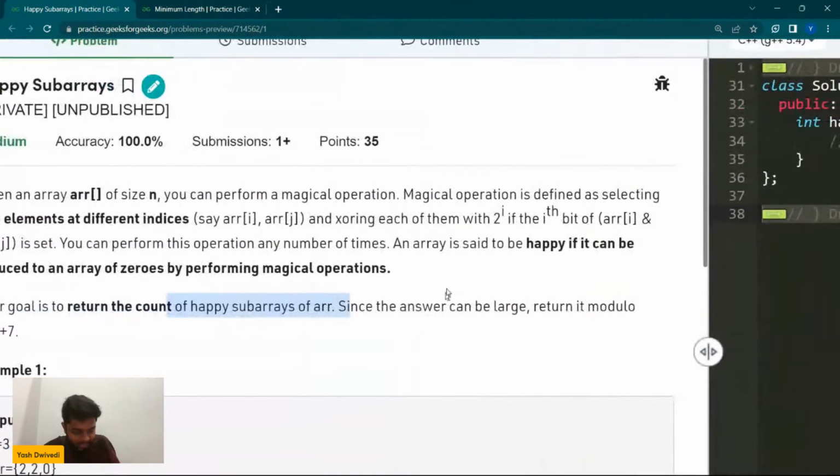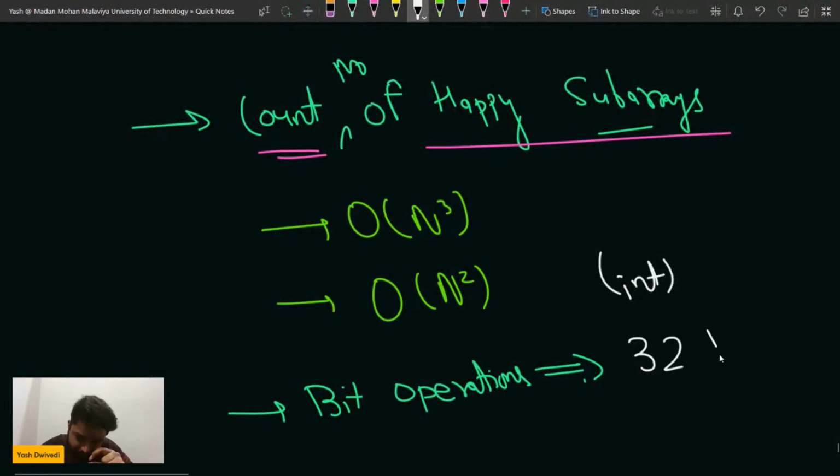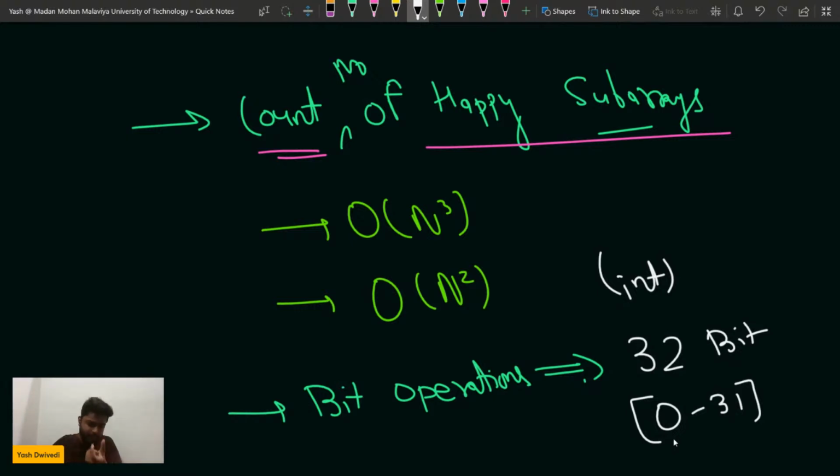Yeah, so the array is given in the form of integers, so I have 32 bits, right? Starting from 0 till 31, in this range. Yes, please write yes in the chat. Okay, so somehow I have to work on the bits. If not n, then I have to make it something like 32 times n complexity, right? So I have to iterate on the bits.